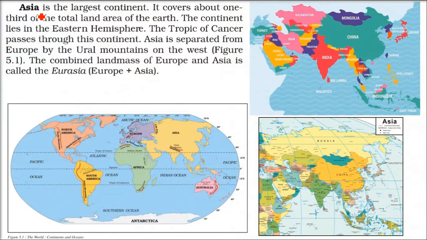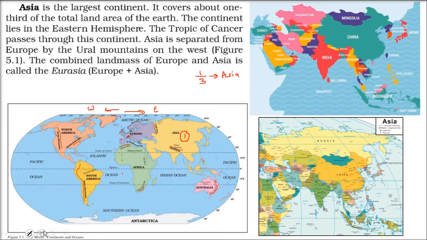First one is Asia. Asia is the largest continent. If you take all the land mass, 1/3, around 33% of the land mass, Zameen, is in Asia. This continent is in the Eastern Hemisphere. If you see the prime meridian, which is 0 degree longitude, it is on the right side, so it is on the eastern side of the hemisphere. And this is western. So Asia is totally in the eastern hemisphere.